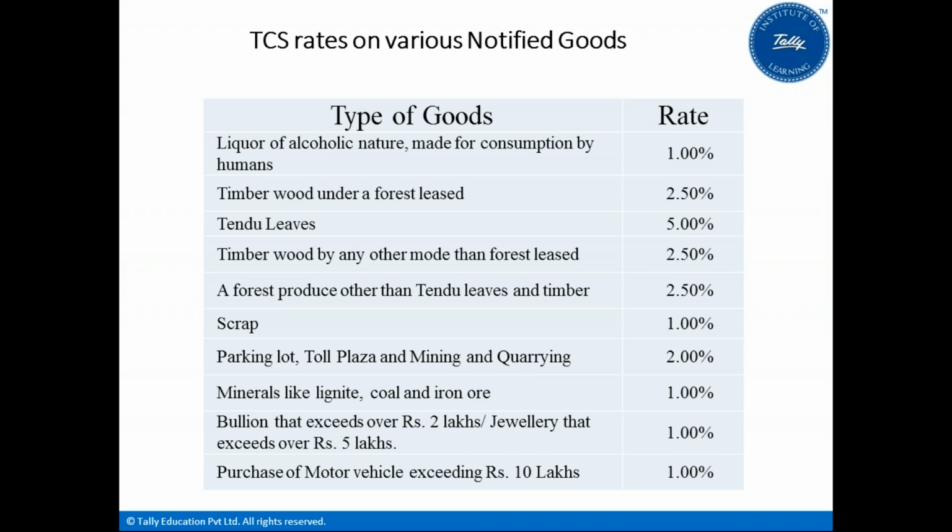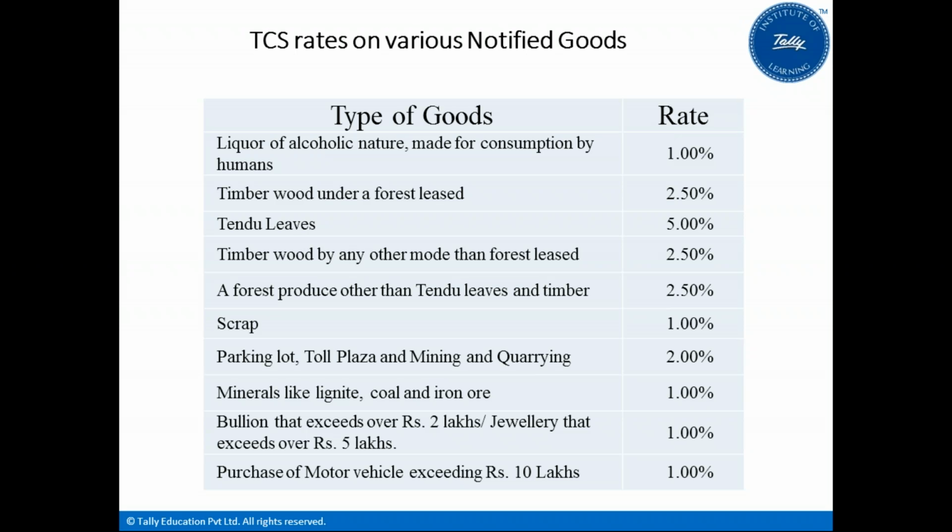Timber wood under forest lease, tendu leaves, timber wood, forest produce other than timber wood, scrap, some leases or contracts for services like parking lot, toll plaza, mining, quarrying, minerals like lignite, coal, iron, precious metals or jewelry, 1%, and purchase of motor vehicles exceeding 10 lakhs.